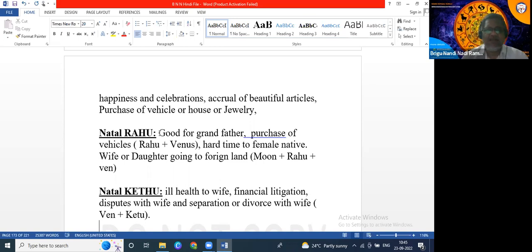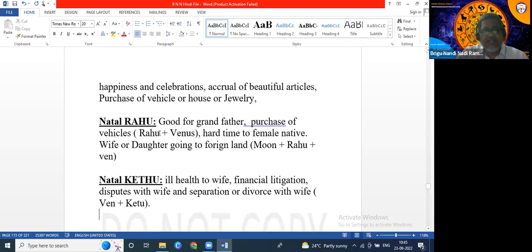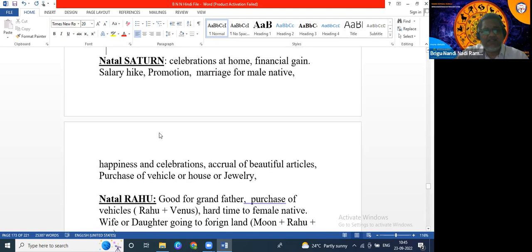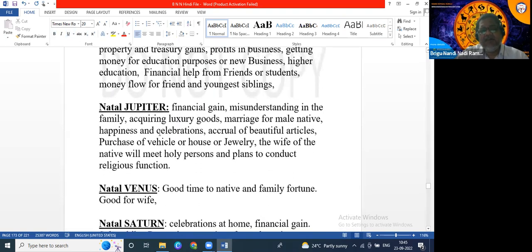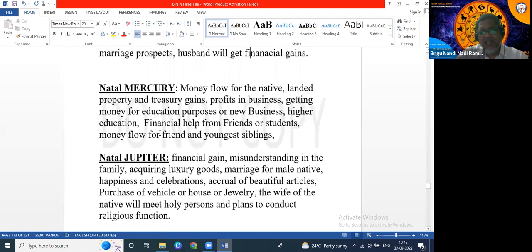So like this, we have to check monthly planets in collaboration with yearly planets also. Monthly planets do not give results individually.